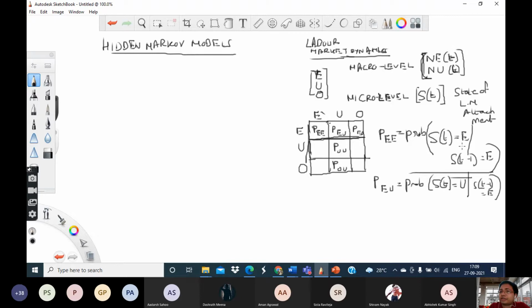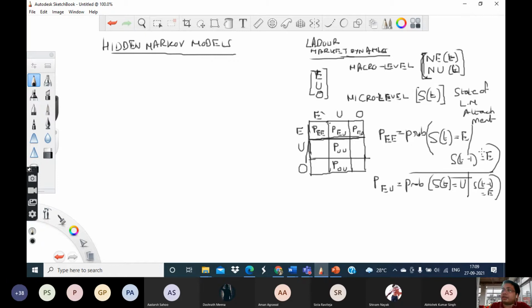But that's not a very good assumption, because this is basically missing out on several other factors. Even if I was employed earlier, that need not mean that I am going to be employed now, equally for different people. For some people the probability of retaining their jobs may be high. For some other people their probability of retaining their jobs may be low. Now what are the factors which decide these probabilities?